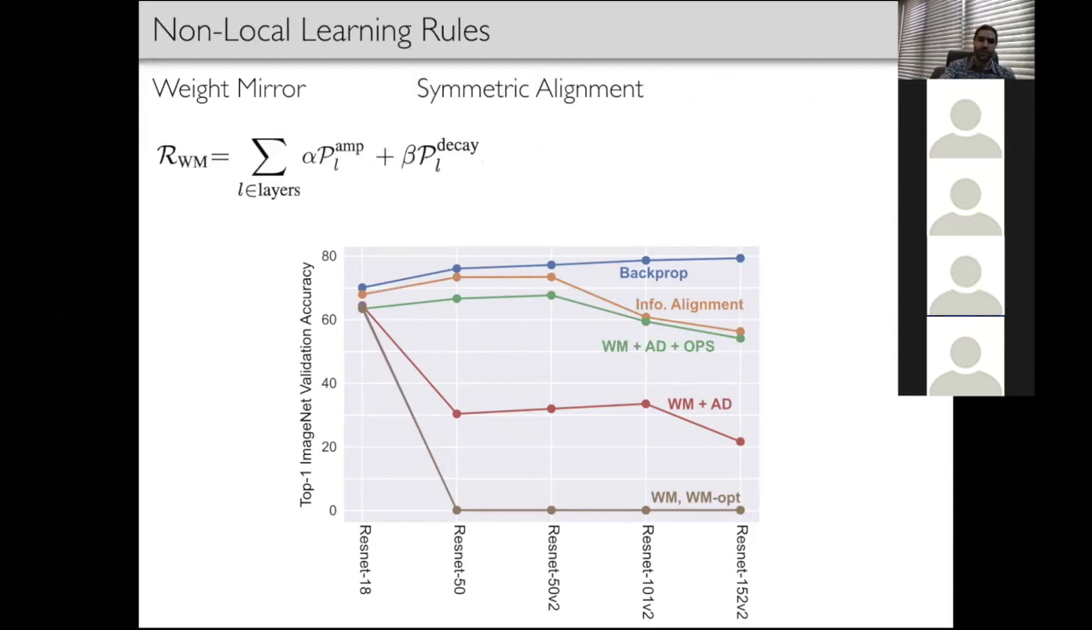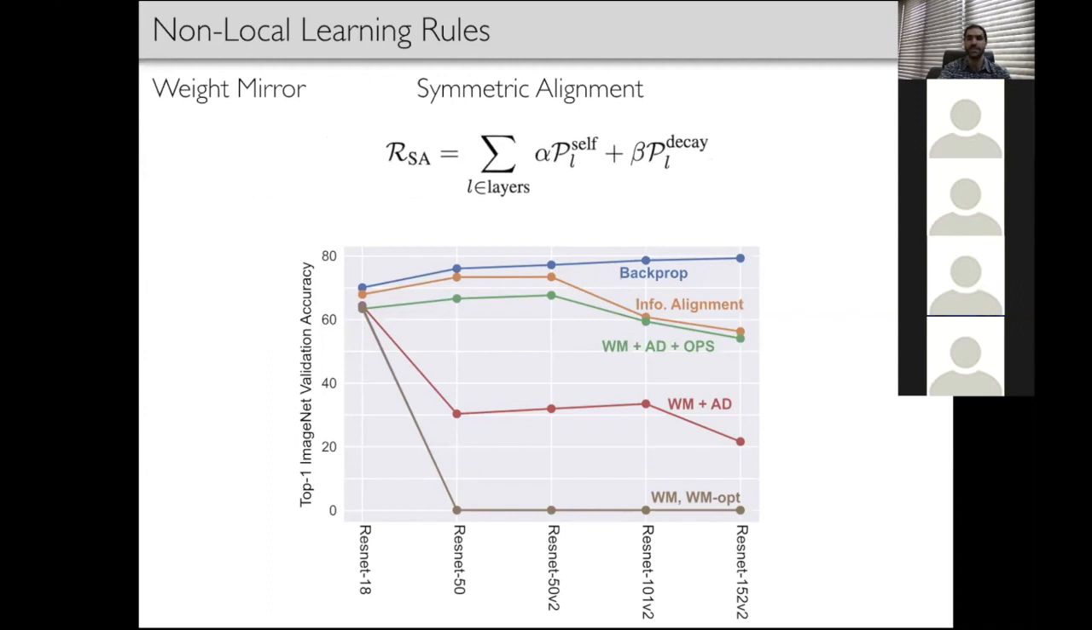Now let's go back to non-local learning rules and consider again the problem of stabilizing weight mirror. What if instead of adding new primitives, as is done in information alignment, we replace the existing primitive? Symmetric alignment is defined by replacing the amp primitive with a non-local self primitive, which adds a regularization function proportional to the Euclidean distance between the forward and backward weights. Symmetric alignment matches backpropagation in performance, as can be seen in the plot, and robustness as well, without any metaparameter tuning or specialized learning schedules.